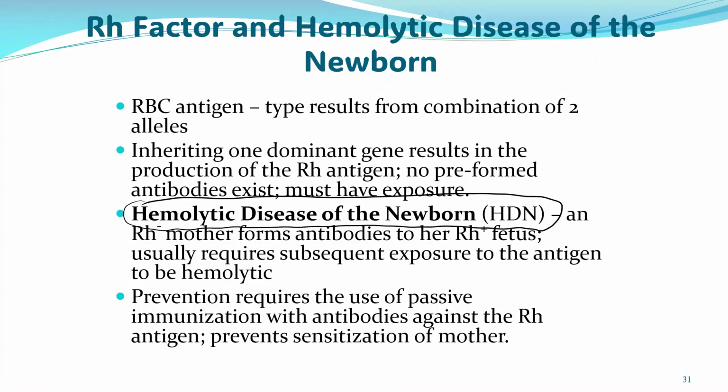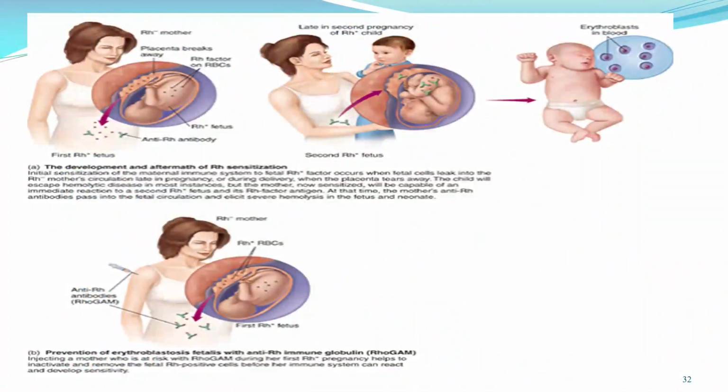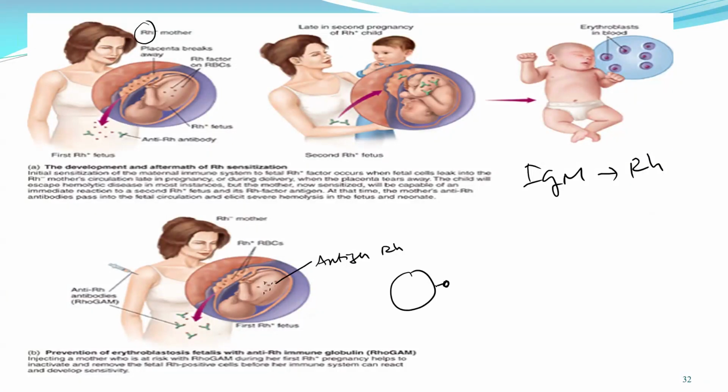Okay, so this is caused by the RH antigens, which is a type of IgM. This is only happening when the mother is negative blood type and the father is positive blood type. What happens? When the father is positive blood type, the baby will carry blood cells that have the RH antigen in it. So let's say this is the red blood cell of the baby.